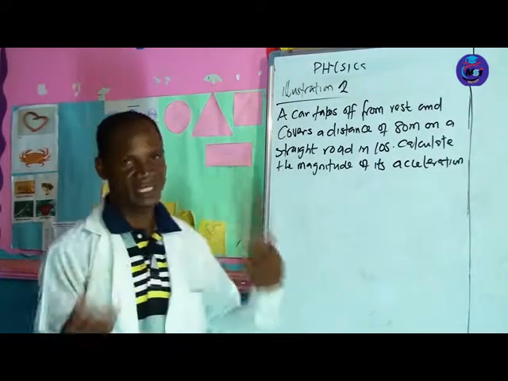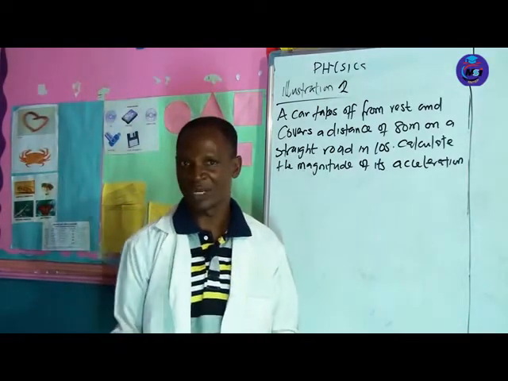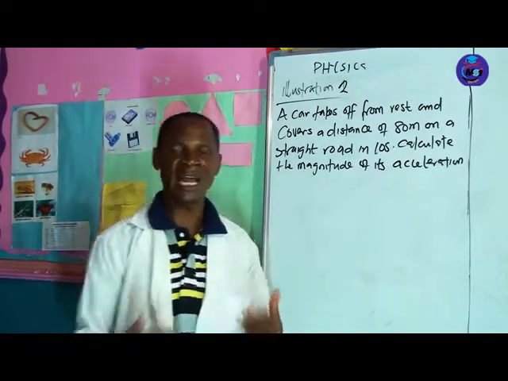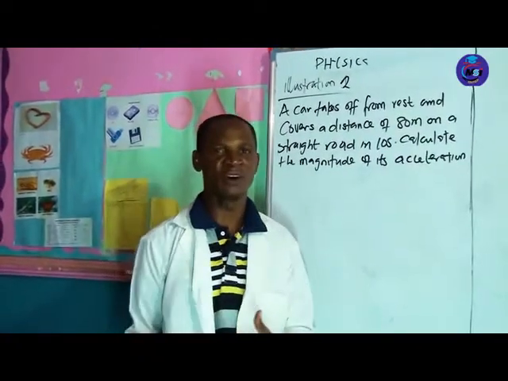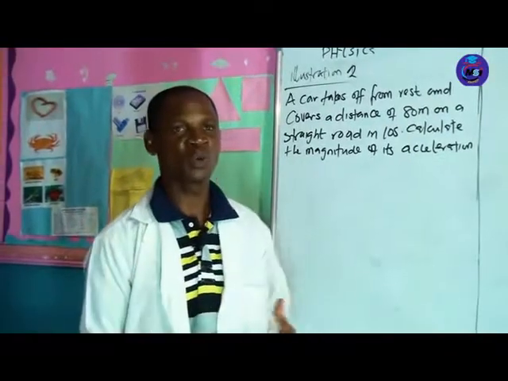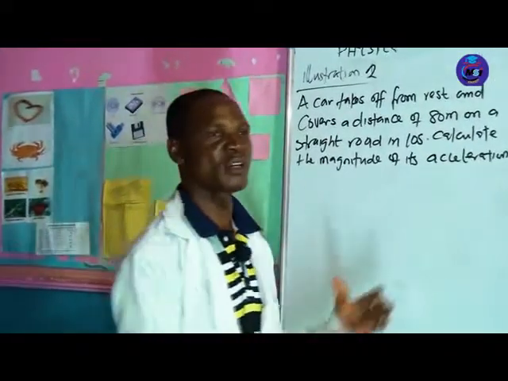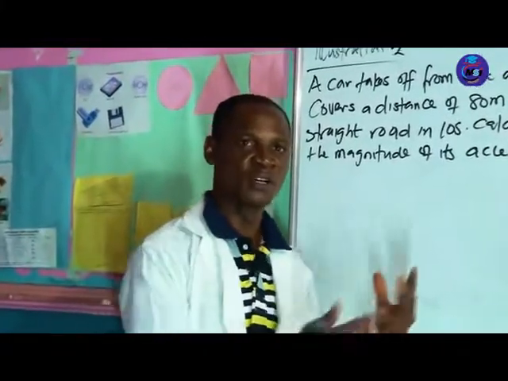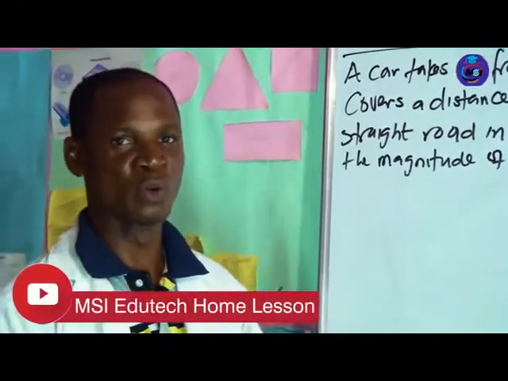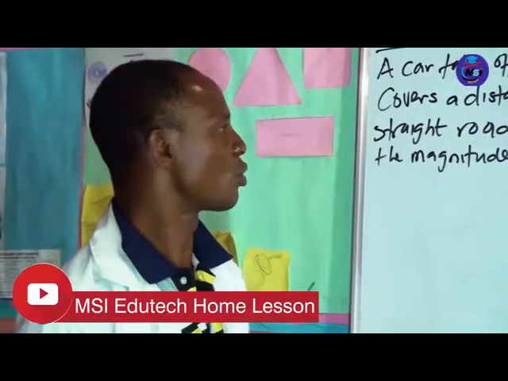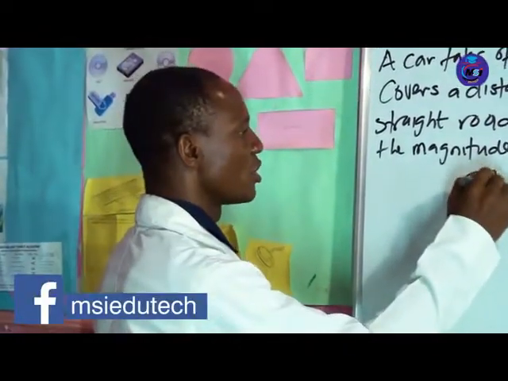So we are going to start in the same way that we did the first one. We are going to bring out what you know first, and also bring out what you are looking for and how to get what you are looking for. The first step: get what you have, know what you are given, and know what you are looking for and how to get it. So the solution of this one will go in this way.